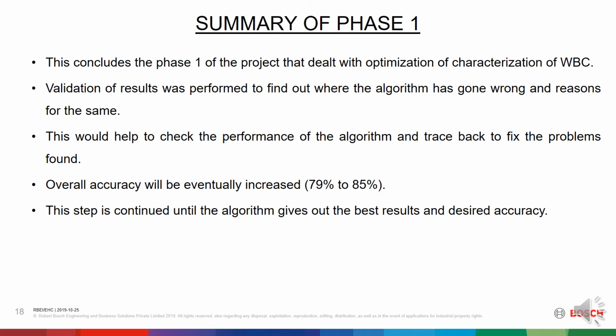This would help to check the performance of the algorithm and trace back to fix the problems found. Overall accuracy will be eventually increased. It increased from 79% to 85% and further accuracy can be improved. This step is continued until the algorithm gives out the best results and desired accuracy.